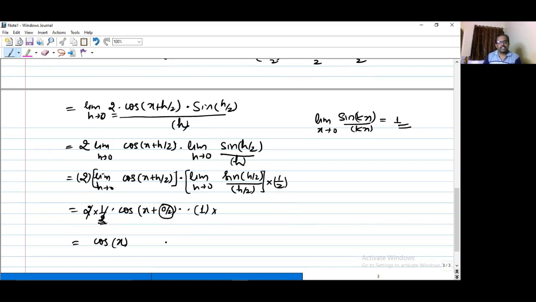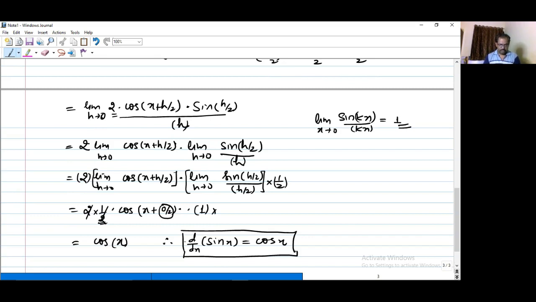तो क्या मिला ये cos x? Cos x क्या है? Cos x is nothing but the derivative of the trigonometric function sin x with respect to x. So hence we say that the derivative of sin x with respect to x is equal to cos x. So we have proved or we have found the derivative of the trigonometric function sin x with respect to x with the help of first principle of derivative.